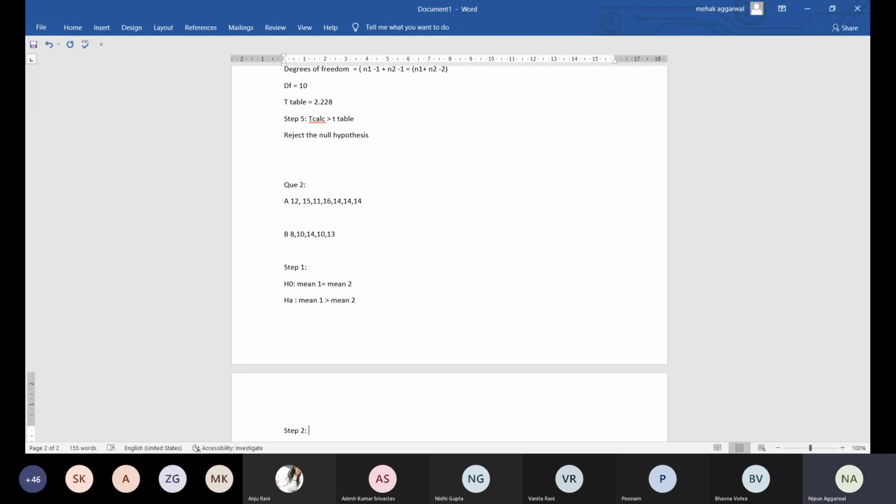But the alternate is, as you can see, in the first case more proteins were given than in the second. In the second case less protein was given, in the first case more protein was given. So what we said is that if more proteins are given, then the weight of the hen will increase, that is HA. So it is a case of one tail test.